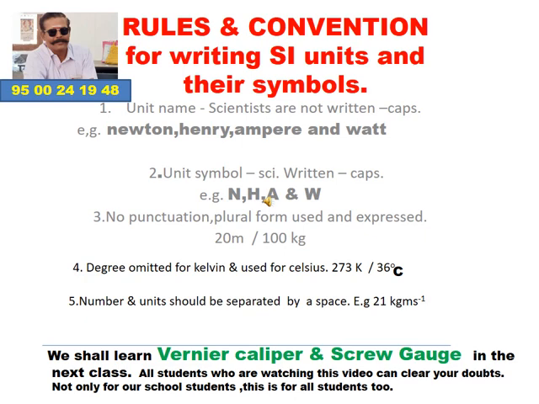That is very important. These are the 5 major important points to follow the rules and convention for writing SI units and their symbols.